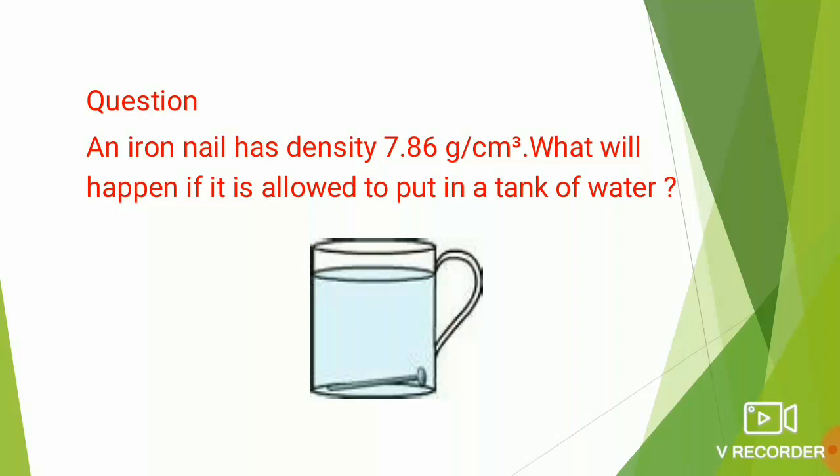There arises another question. If the same iron nail is put into a beaker full of mercury, so what will happen in that case? In that case, the iron nail is going to float on the surface of mercury, because if we compare, the density of mercury is 13.6 gram per centimeter cube, which is very high as compared to the density of this iron nail, that is 7.86 gram per centimeter cube.